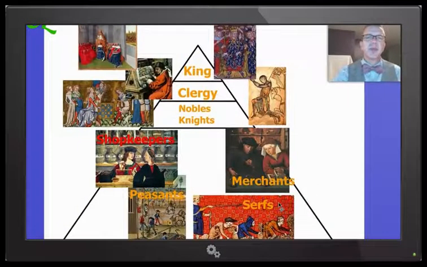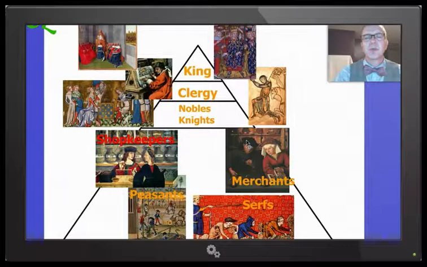So let's wrap this up here with a look at our feudal pyramid here, with the king on the top and our clergy then trying to claim the top spot. So actually these two would be fighting, not literally fighting, but trying to say, I'm the more important person because I'm the guy who provides protection. No, I'm the most important person because I'm the guy who ensures your life in the next world. We have all types of nobles all the way down to our knights, and that's sort of the nobility part at the tip of the feudal pyramid.